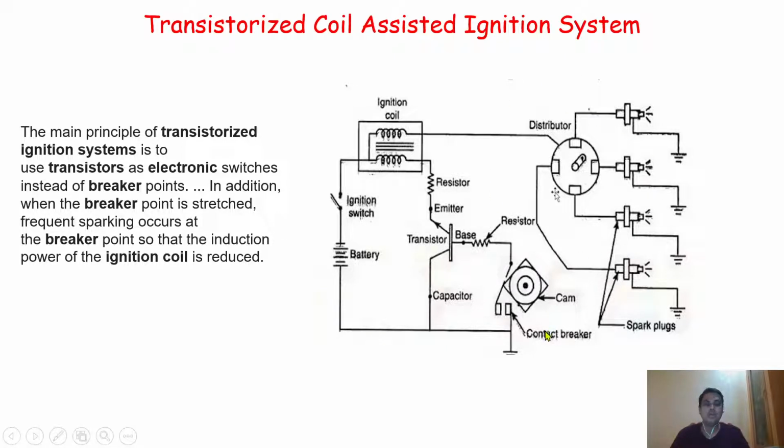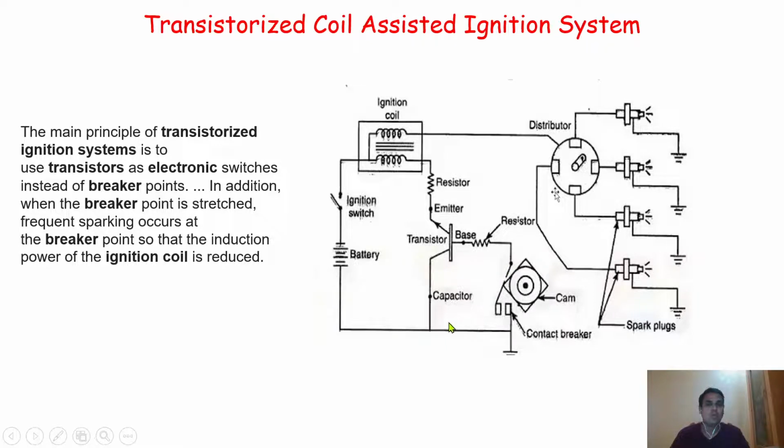So how does it work? This is a very important question. Initially, when the ignition switch is connected, current flows from the battery through the ignition switch to the primary winding, then through the resistor to the emitter, and through the emitter the current passes through the base. So there is a flow of current everywhere, from the battery to the collector, then to the base, emitter, and resistor. This completes the circuit, and there is a continuous flow of current in the form of some amount of voltage.